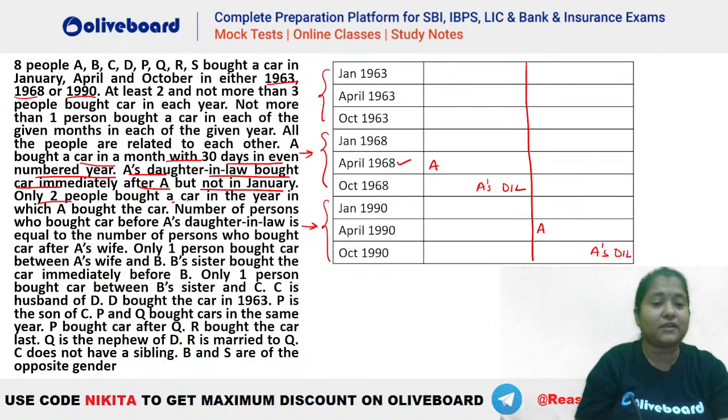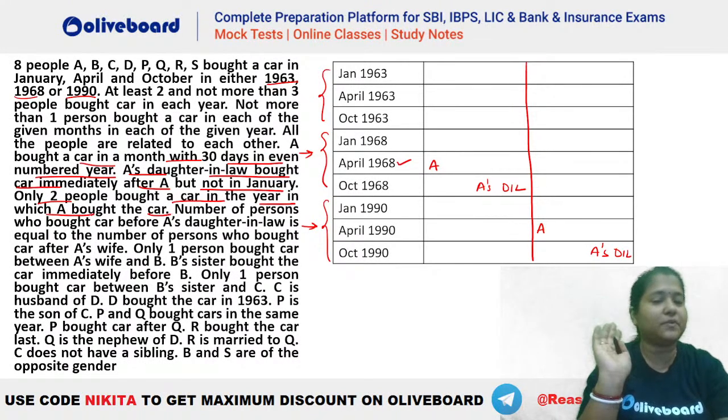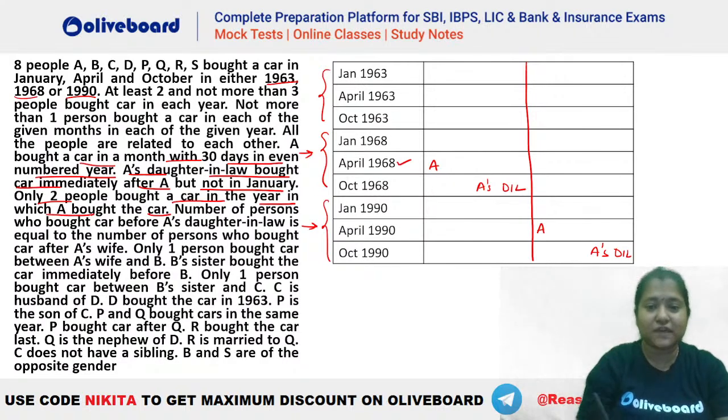Only two people bought the car in the year in which A bought the car. So that means this is a year in which only two people are buying the car. That means the third month has to be vacant here. We have already taken April and October, so this one will be vacant here. Similarly, in this case, this one should be vacant because only two persons are buying the car in the year in which A has bought the car.